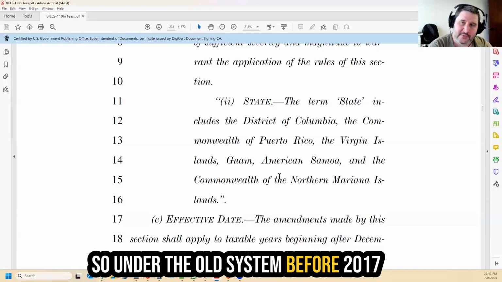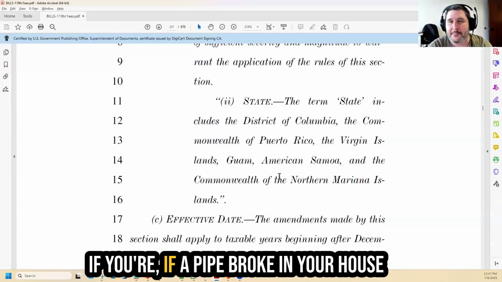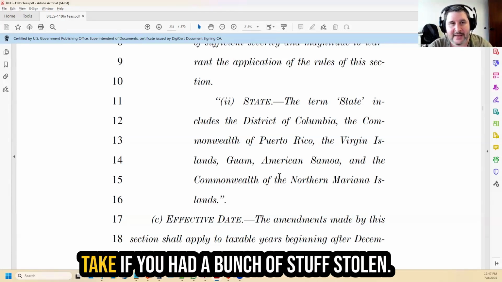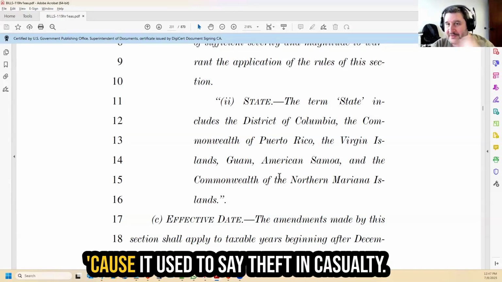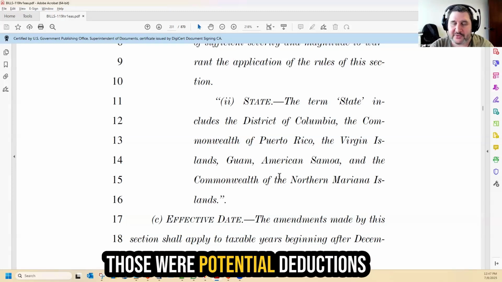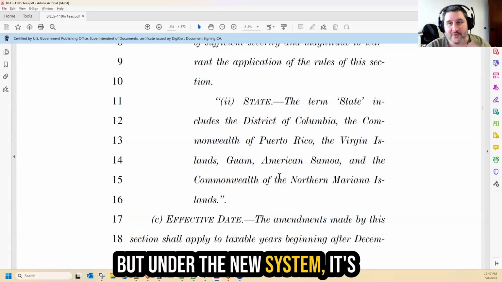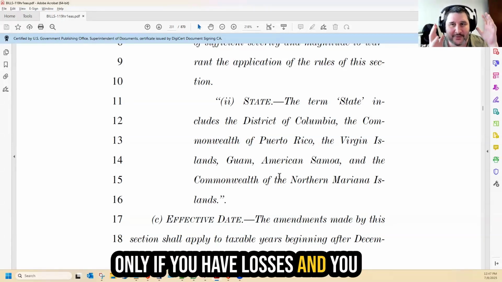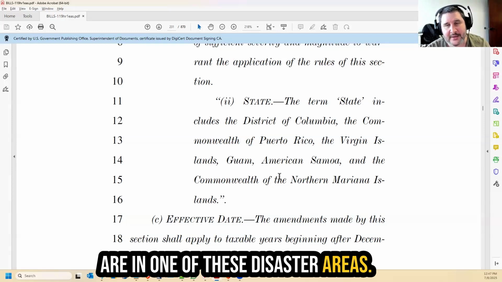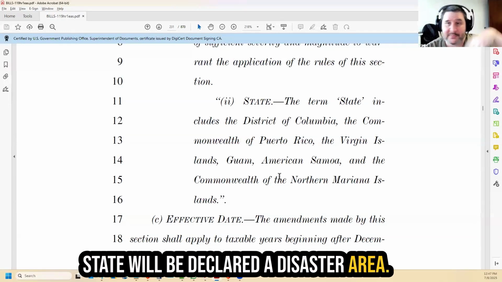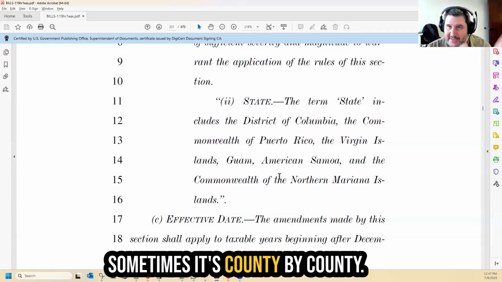So under the old system before 2017, if a pipe broke in your house and you had losses that your insurance didn't cover, then that was a viable deduction that you could potentially take. If you had a bunch of stuff stolen, because it used to say theft and casualty, those were potential deductions that you could take on your taxes. But under the new system, it's only if you have losses and you're in one of these disaster areas. So like when the hurricanes blow through, a lot of times the whole state will be declared a disaster area, or sometimes multiple states. Sometimes it's county by county.